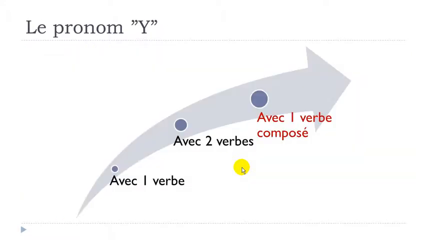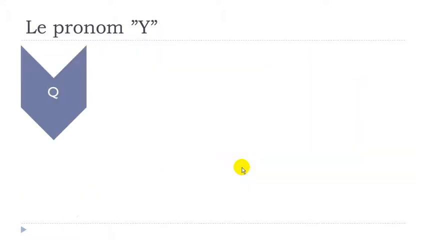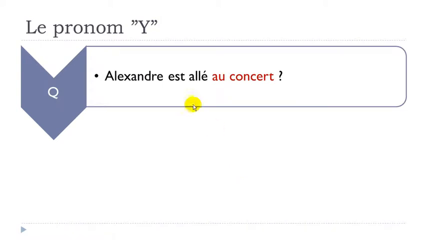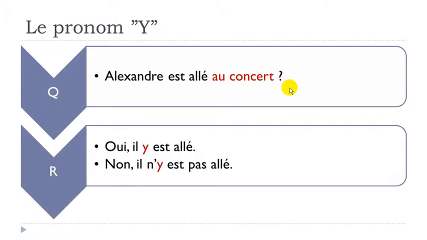Okay? And now, let's see how it will work if we've got a composed tense, like aller here, at the passé composé form. So Alexandre est allé au concert. Okay, it's the past tense. Oui, il y est allé.